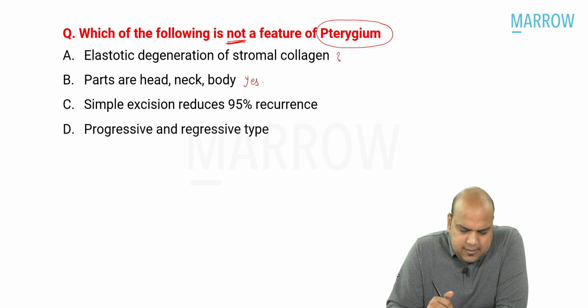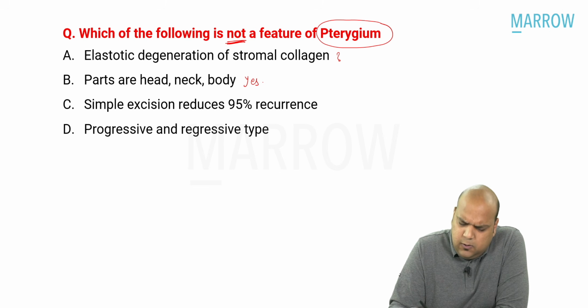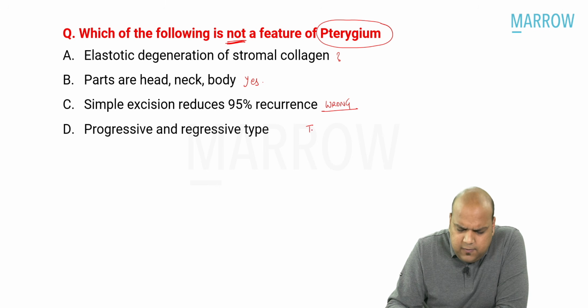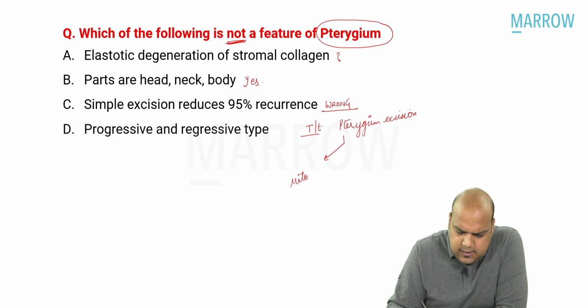Okay. Simple excision reduces recurrence by 95%. This looks wrong. Why does this look wrong? I'm thinking as I'm reading it. Because we have been taught that the treatment is pterygium excision, but then to reduce the recurrence, either we use mitomycin C drops or we do autografting.